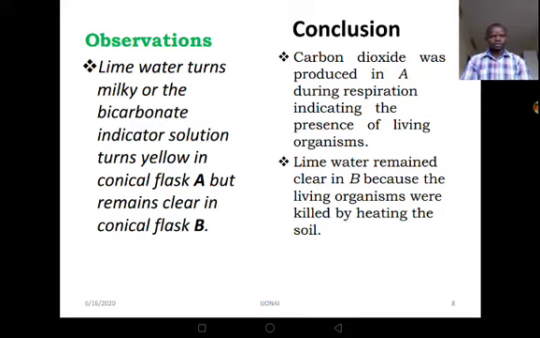Now, in our conclusion, we realize that carbon dioxide was produced in setup A during respiration, indicating the presence of living organisms, whereas in setup B, the lime water remained clear. Why? Because the living organisms were killed by heating. Remember, we sterilized the soil sample which was placed in setup B. That's why in our conclusion here, we are not seeing lime water turning milky.